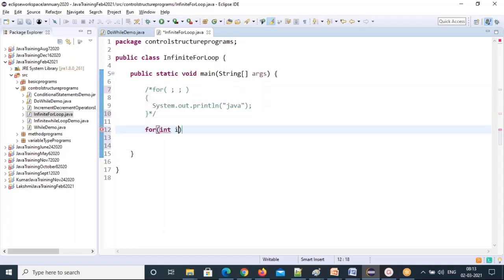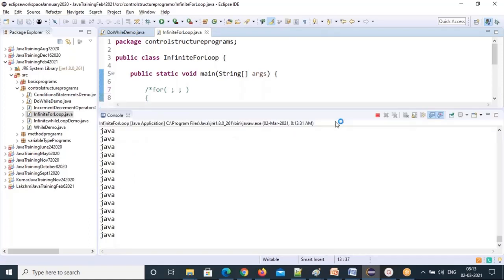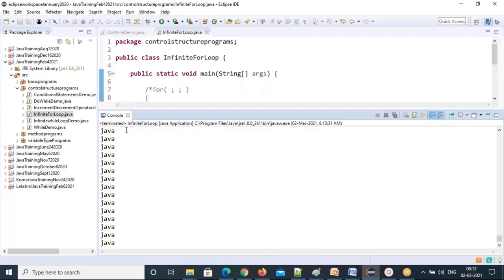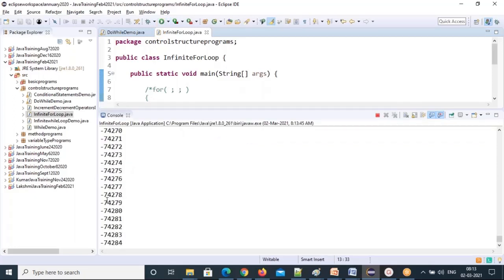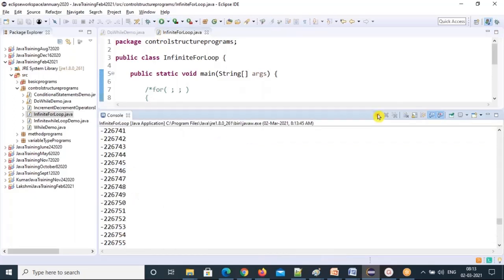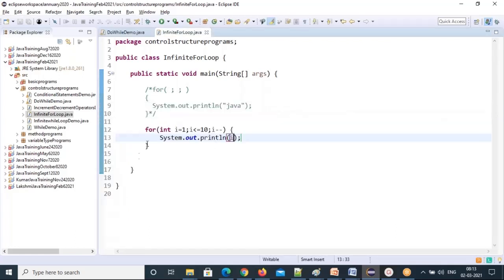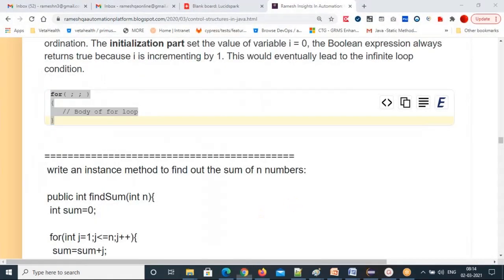So for int i equal to 1, i less than or equal to 10, i minus minus. This also generates an infinite loop. Now if you don't want Java, let me write a value directly. I'll just put the i value so that you can see what is the i value every time. See that, minus values, all minus values. So that's how it will keep going infinitely. All the numbers, minus numbers, are less than 10 only. So that's why it will go infinite. So this is how infinite numbers are generated.